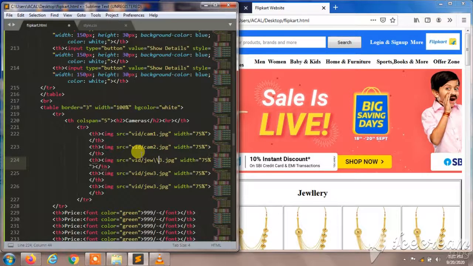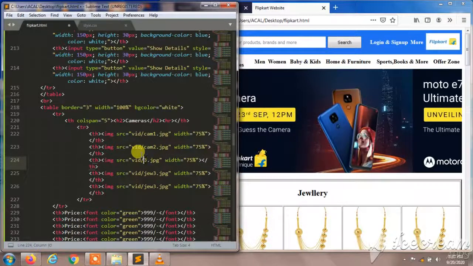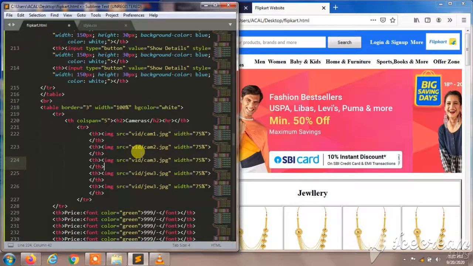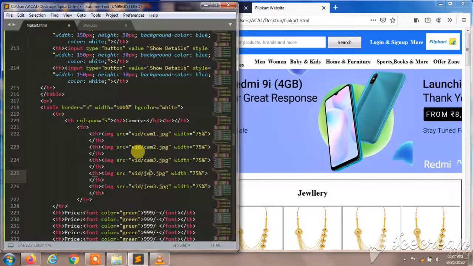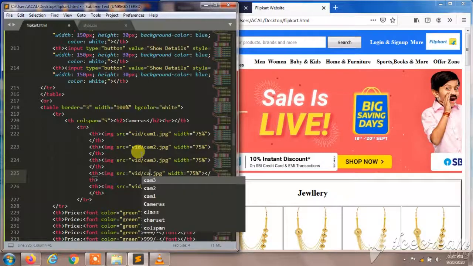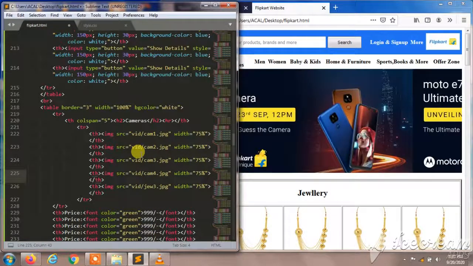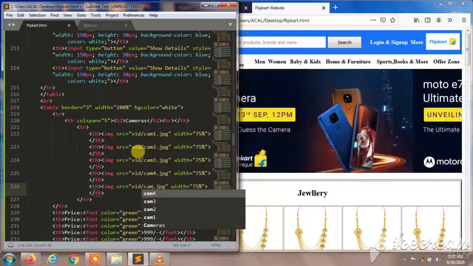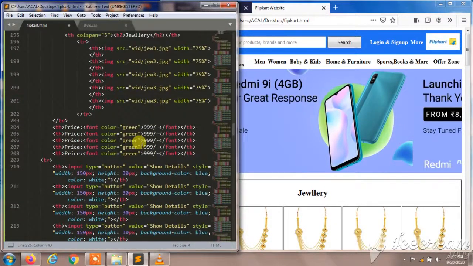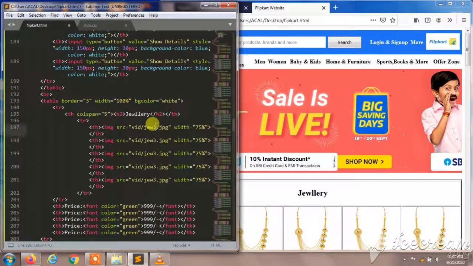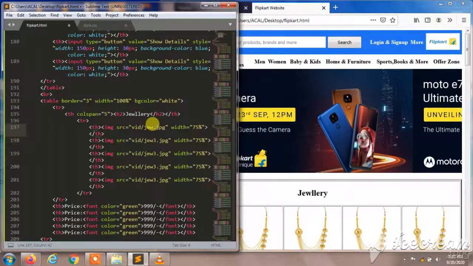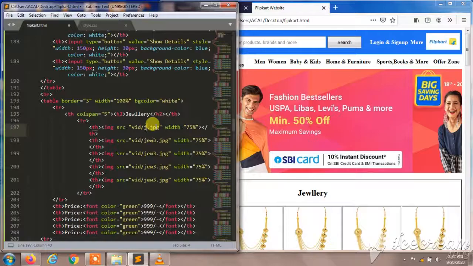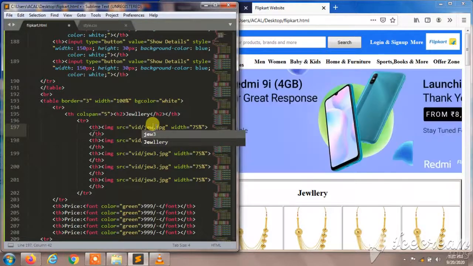You can give any product or any place which you like more, and with the name of the product you can do extra style sheets. So I'll give cameras over this, jewelries. I'll give some more code here.